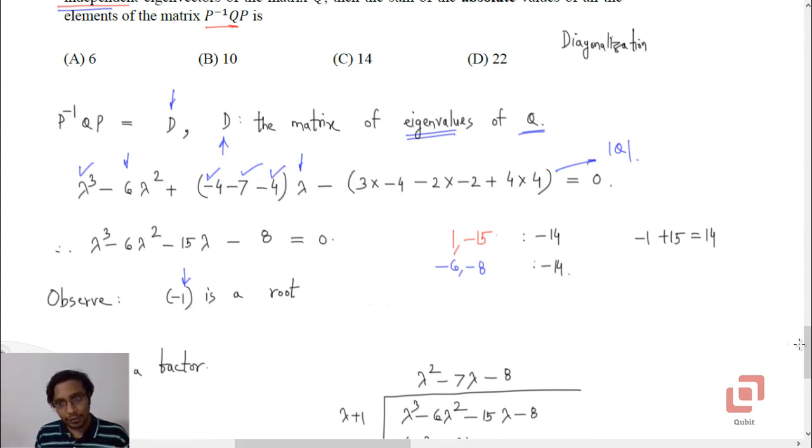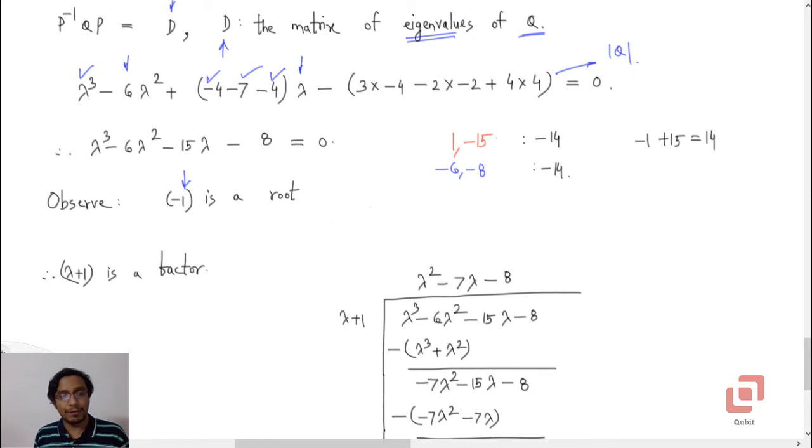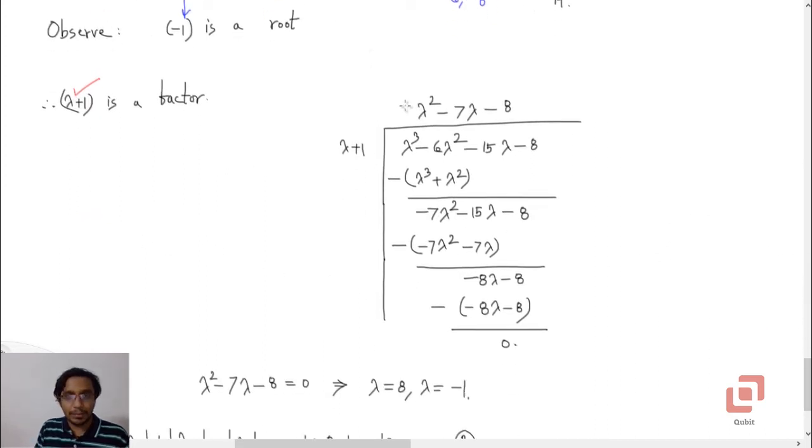If negative 1 is a root, then by the fundamental theorem of algebra, lambda plus 1 will be a factor. So you will now be dividing this particular degree 3 polynomial by lambda plus 1. If you perform the division, you will end up getting this particular factor, lambda squared minus 7 lambda minus 8 as the quotient and remainder 0 as expected. So the other two eigenvalues will be given by the roots of lambda squared minus 7 lambda minus 8 equal to 0, not too difficult to identify.